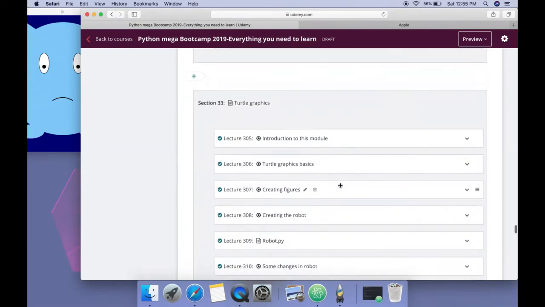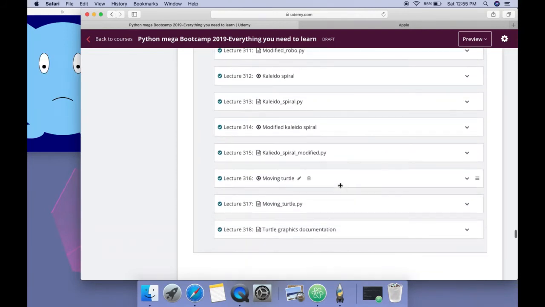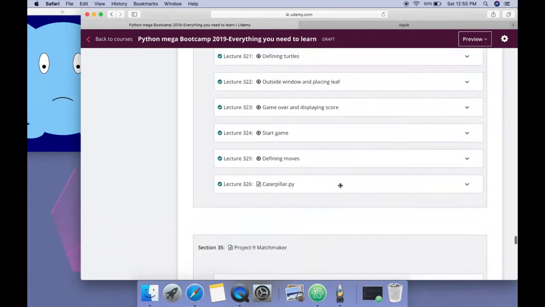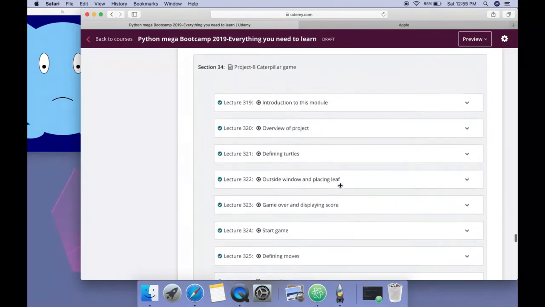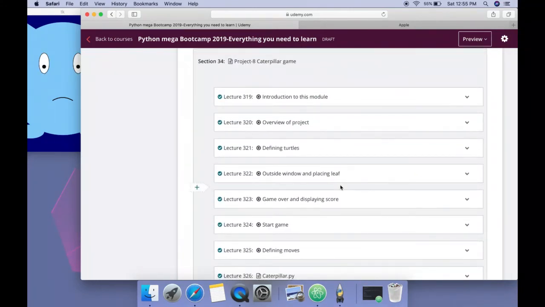Just after this one, we have Turtle Graphics, in which we will learn how we can create graphics by using Python, and how we can create moving objects, and how we can create figures that can actually move with the help of our keyboard, like the keys there. So after this one, for the practice of GUI programming, we have a number of projects here. So in this one, you will build many projects.